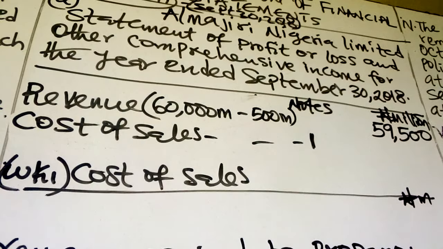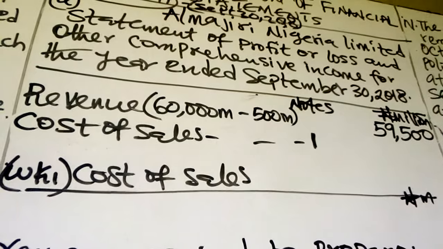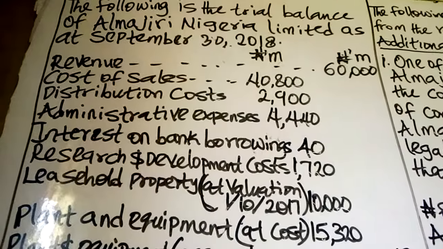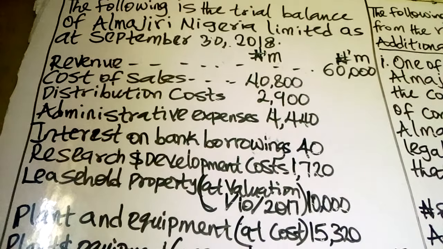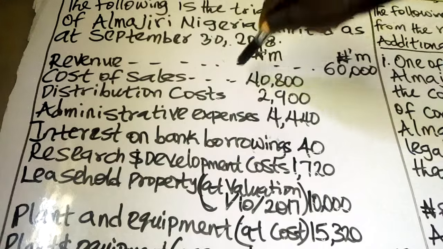Now, you are given cost of sales in trial balance. The cost of sales figure given in trial balance is 40,800. This figure will not be used; it will not be the only cost of sales. Some adjustments have to be made to this figure.